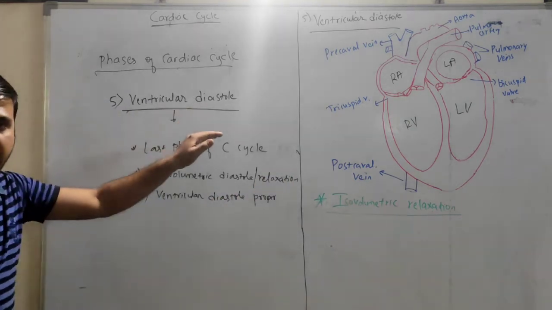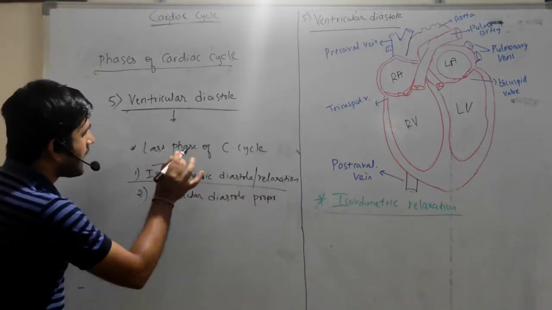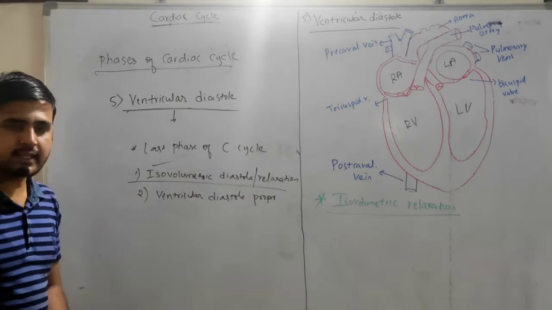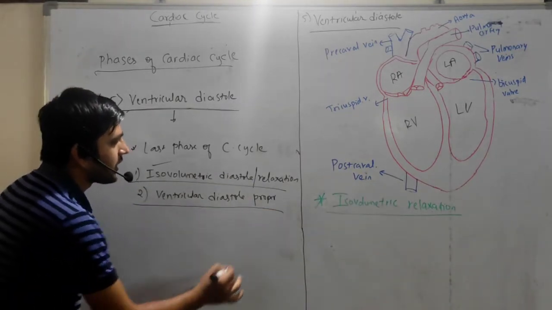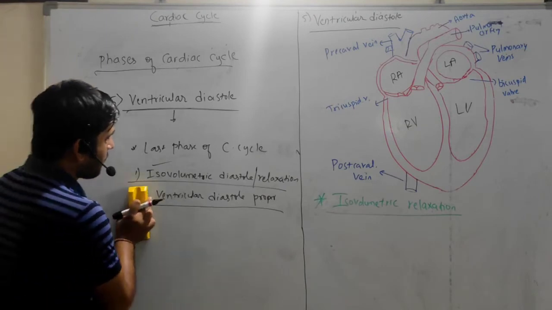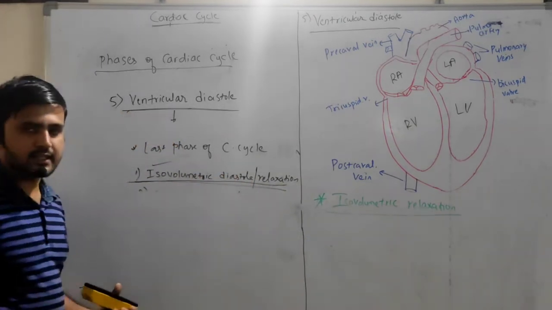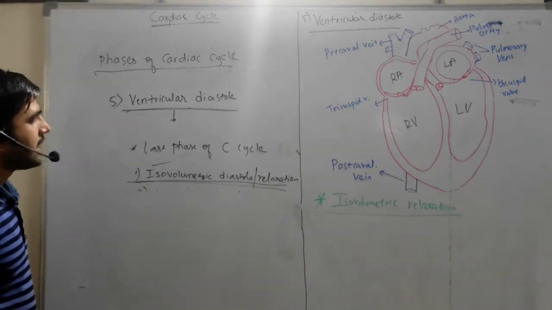So this ventricular diastole is again subdivided into two phases. One is isovolumetric relaxation and second one is the ventricular diastole proper. Okay, we will see one by one. First one is isovolumetric relaxation or isovolumetric diastole.